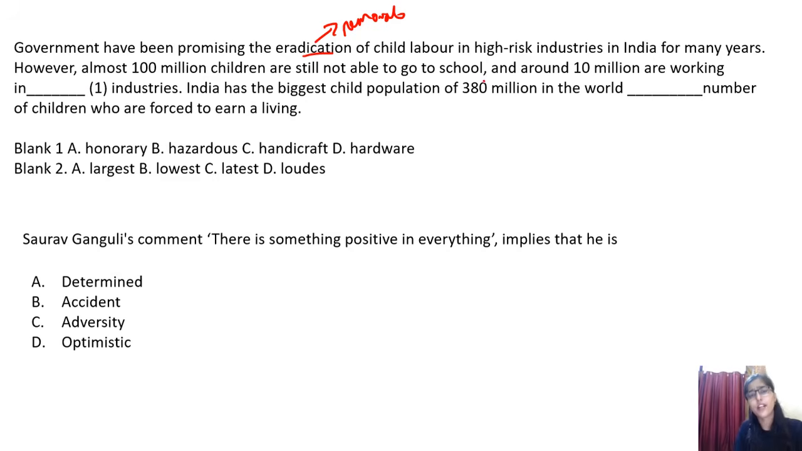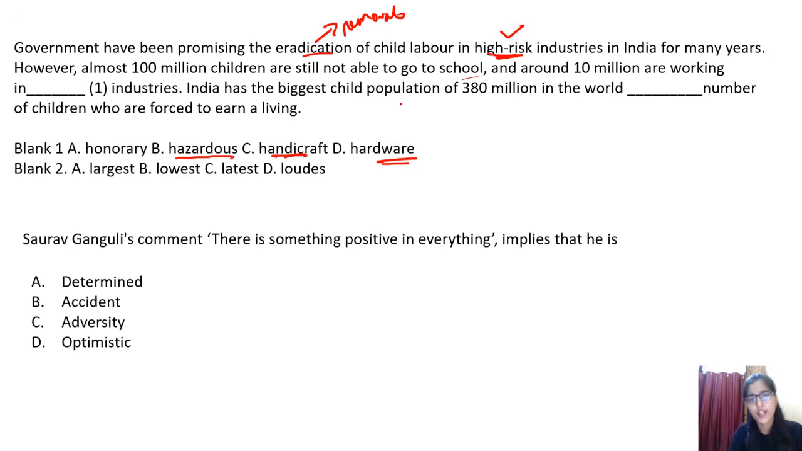Because here we are talking about something negative. Just try to understand the tone of the statement and what they are trying to say. Handicraft, no, they are nowhere talking about handicraft. Hardware, no, obviously they won't say that. High risk is associated. Just find out the tone by seeing words like high risk industries. For a high risk industry, you won't be talking about handicraft and hardware. No, right? Hazardous, right? Hazardous means what? Something harmful, something high risk, right? So we are talking about harmful things. So it should be: around 10 million are working in hazardous industry.